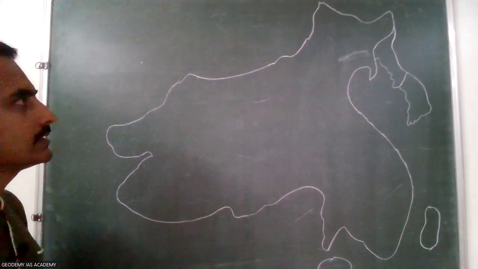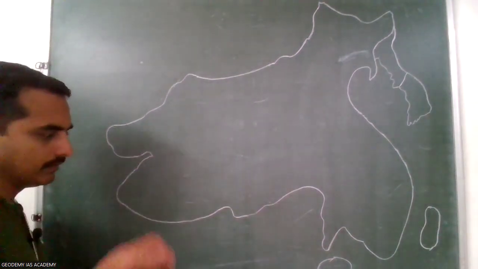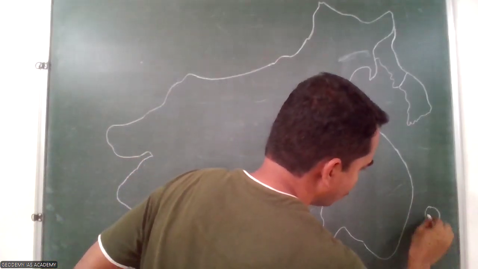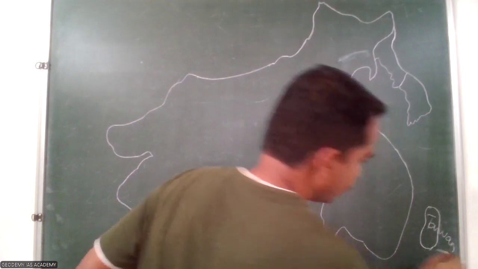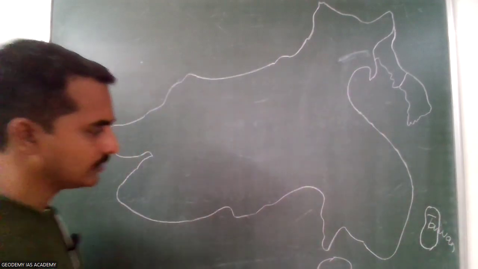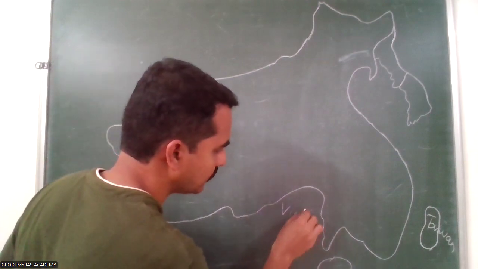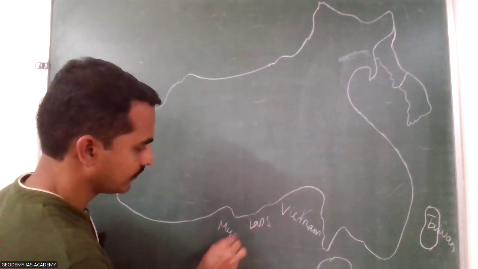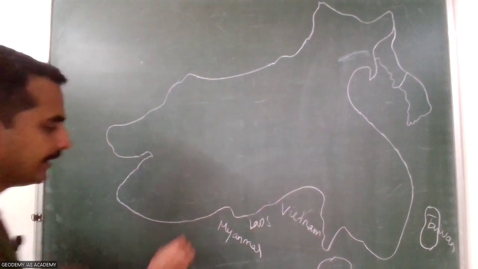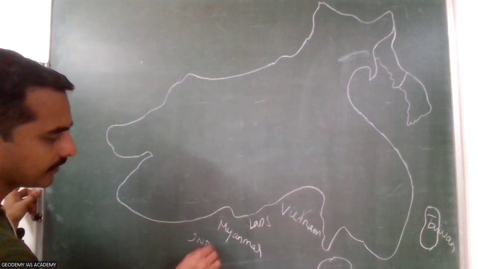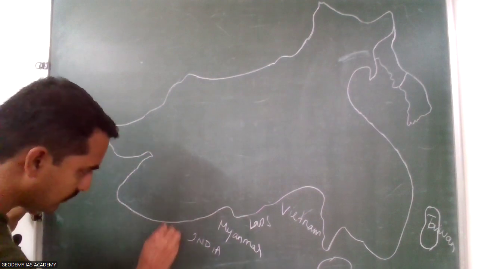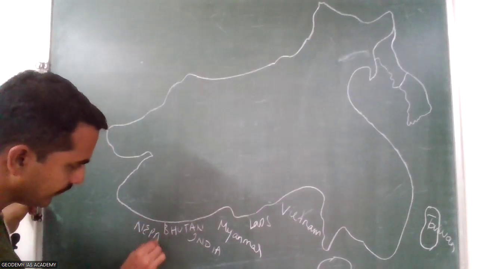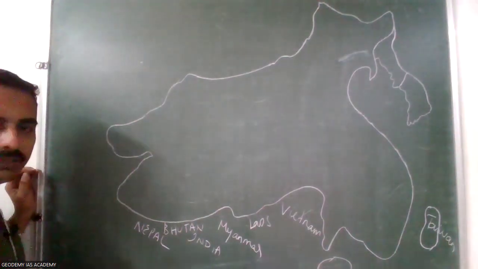First, as usual, let us discuss the surrounding regions of China. China has a large number of countries as its common boundary. Here it is Taiwan, and it has a boundary with the Indo-China Peninsula. In Indo-China Peninsula, it has a boundary with Vietnam, Laos, and Myanmar, and then India, Bhutan, Nepal are the boundaries in the south.